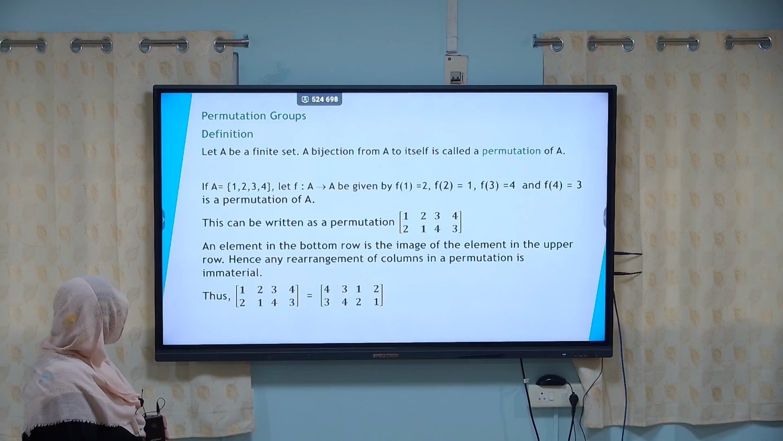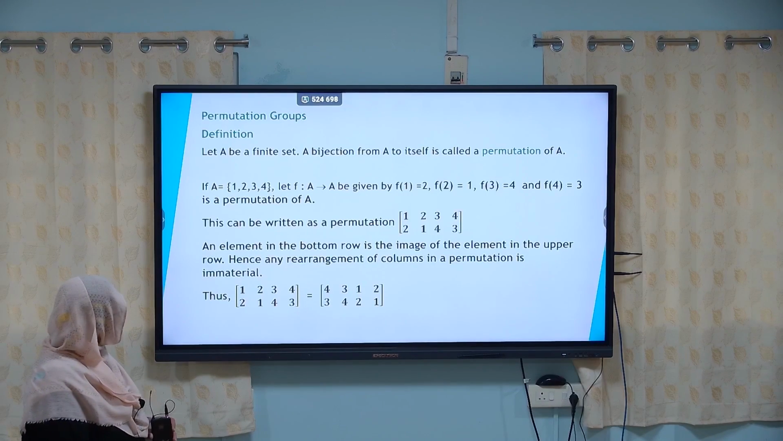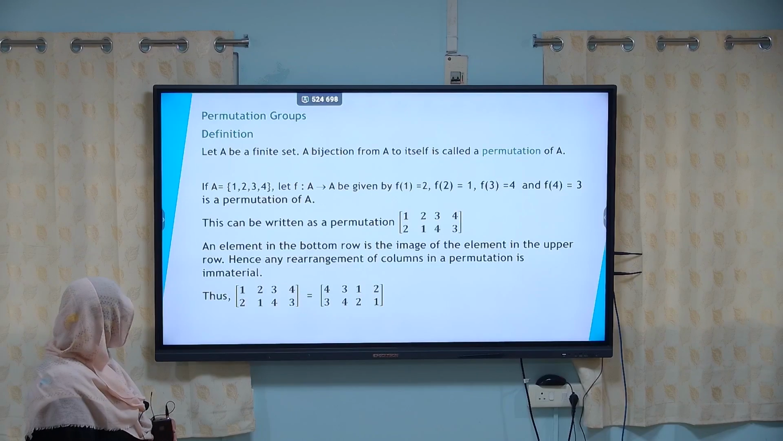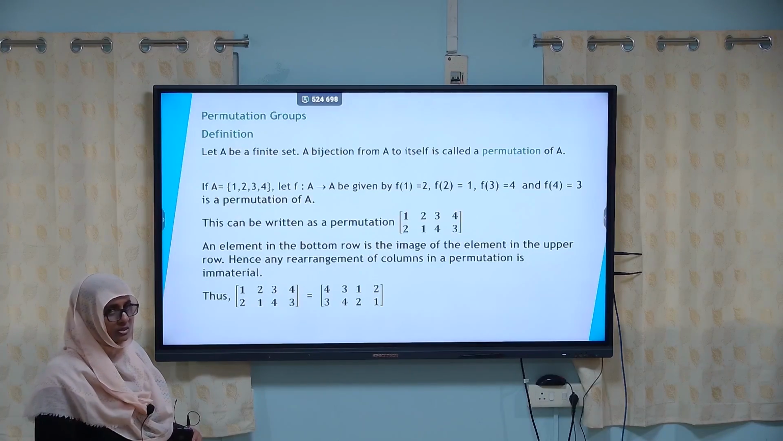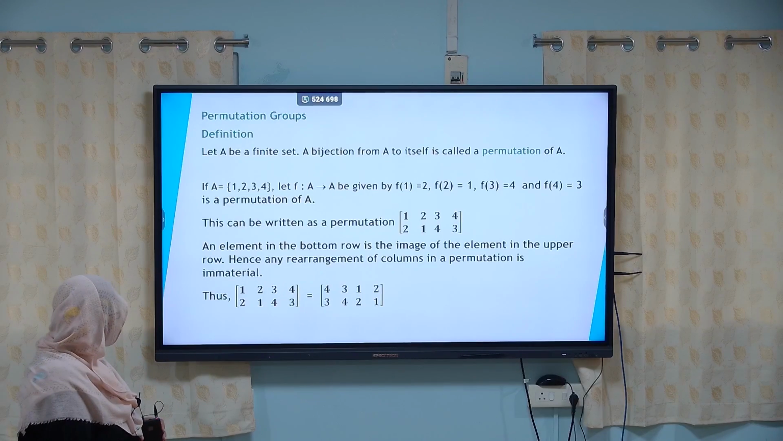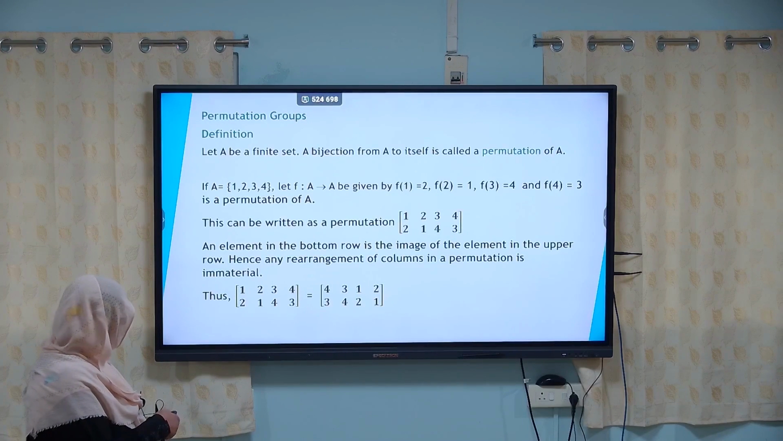This is called a permutation of A, and this permutation can be written as 1 goes to 2, 2 goes to 1, 3 goes to 4 and 4 goes to 3. An element in the bottom row is the image of the element in the upper row. Hence, any rearrangement of columns represents the same permutation. Thus it can be written as 4 going to 3, 3 going to 4, 1 goes to 2 and 2 goes to 1.